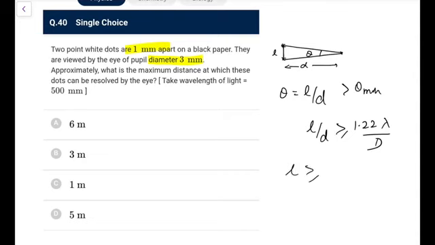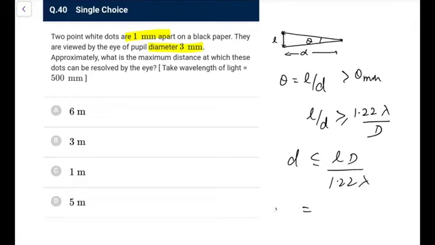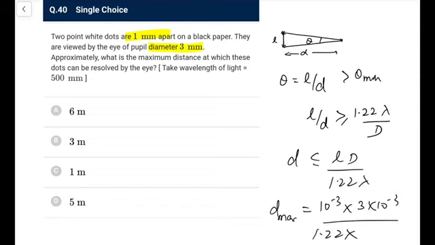So what do you need, the maximum distance, so we have to take the value of small d, so small d should be less than equal to lD upon 1.22 lambda, that is what we are getting. So in the limiting case, this d max is l, l is 1 mm, 10 to the power minus 3, D is 3 mm, 3 into 10 to the power minus 3, 1.22, because we take the circular aperture, lambda is 500 into 10 to the power minus 9.